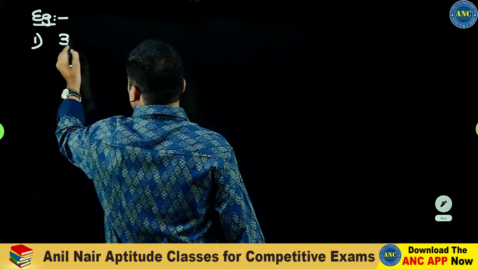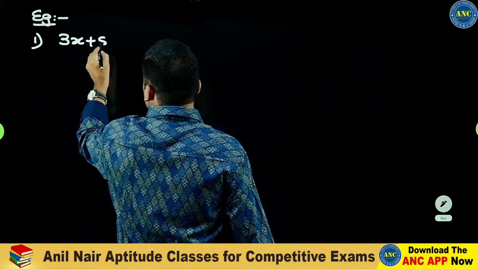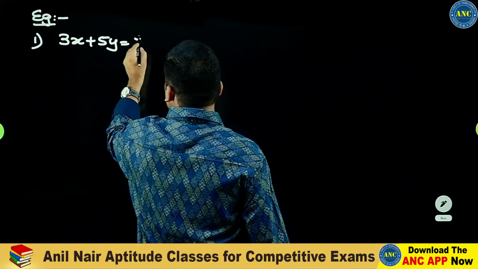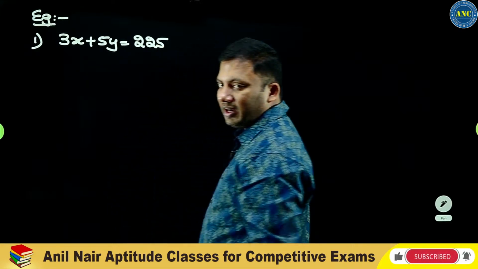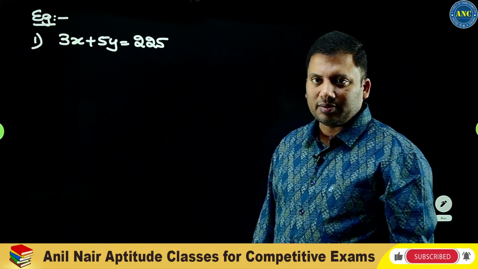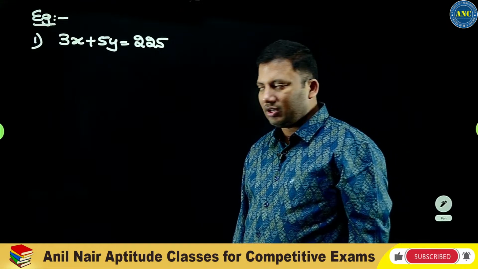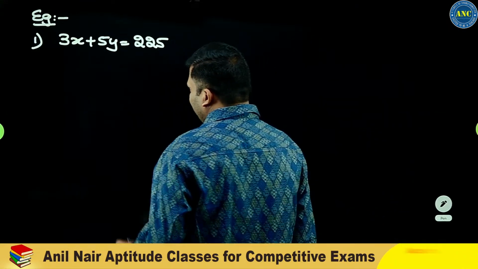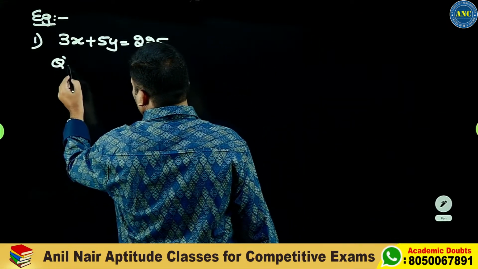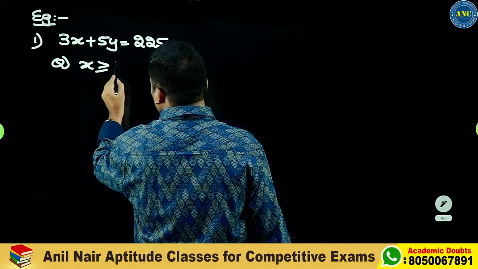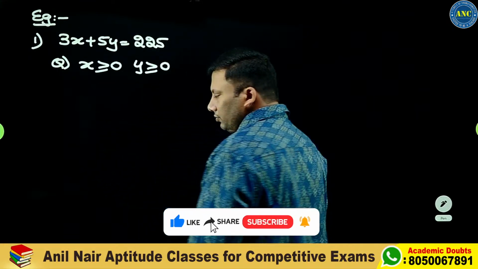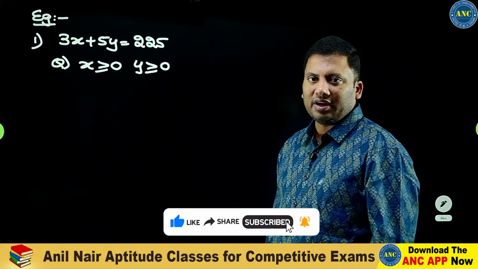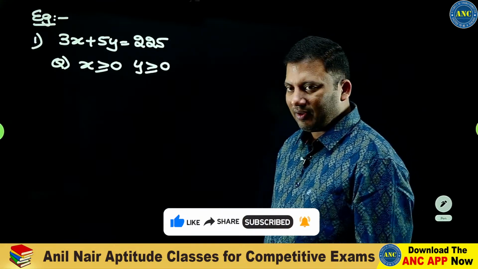Yesterday's example we will do. 3x plus 5y is equivalent to 225. Just for our understanding, we are taking this example. First question: x greater than or equivalent to 0, y greater than or equivalent to 0.